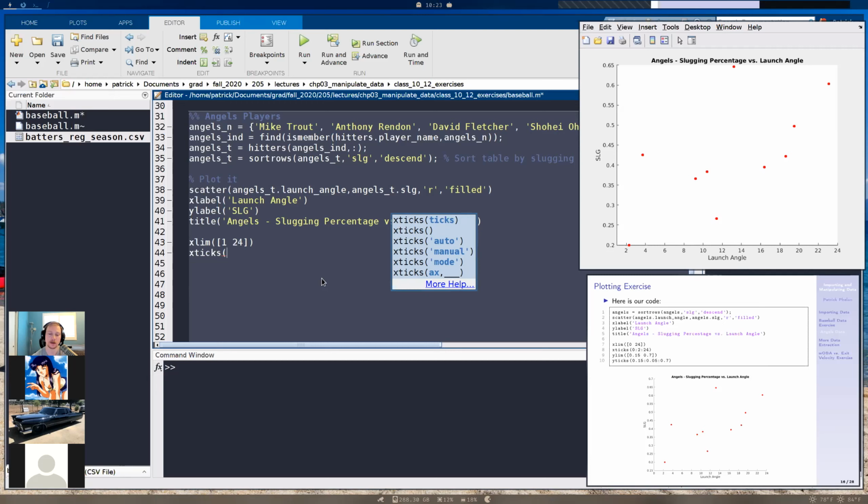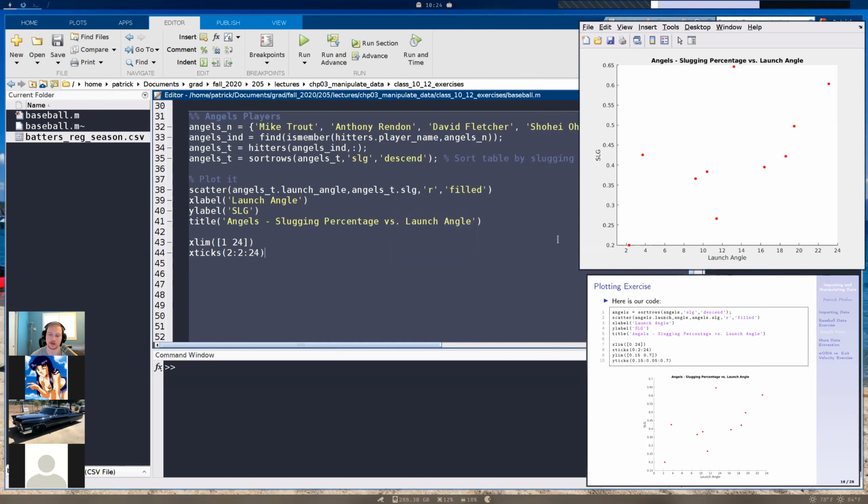We're essentially specifying a vector: our starting value, then our step size, and then the end value. So we're going to do 2, and then we want an interval of 2, so I'll do 2 again. And then I'm going to put 24.